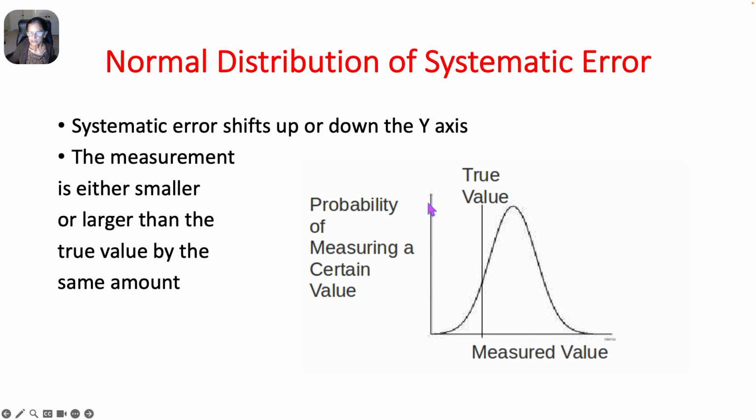Probability of measuring a certain value is on the y-axis, measured value is on the x-axis, and if this is the true value, the systematic error is on the positive side. So it is either on the positive side or on the negative side, unlike the random error. So this is the Gaussian curve of distribution of systematic errors.